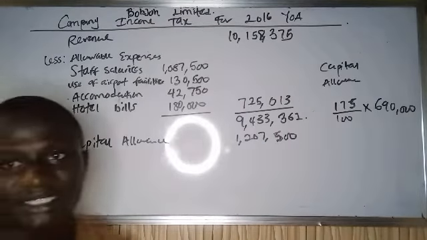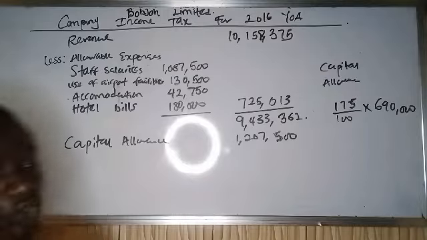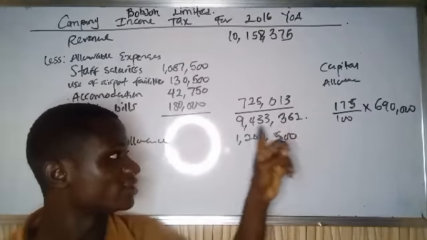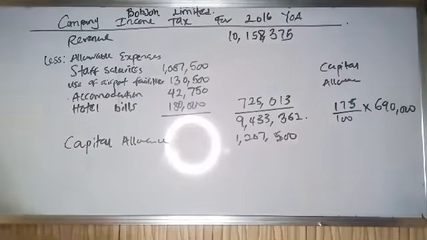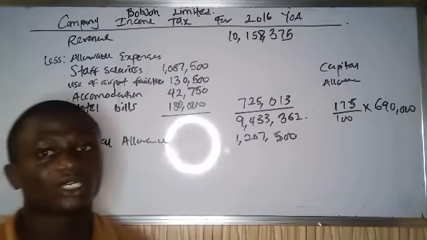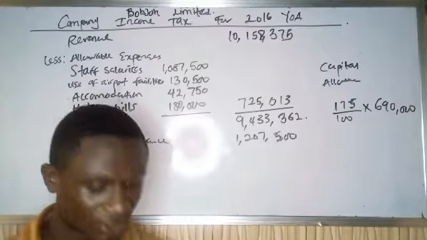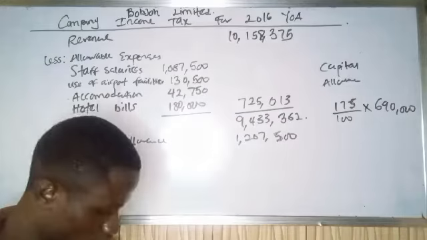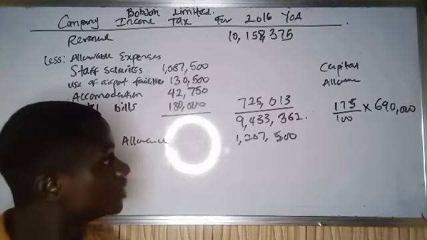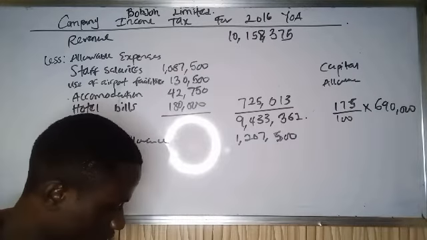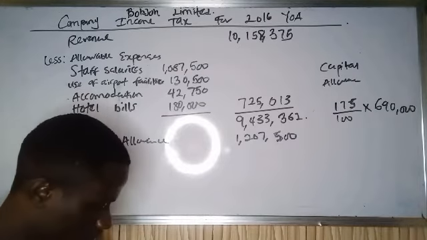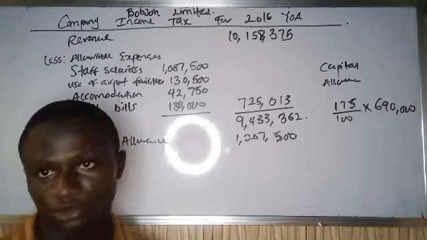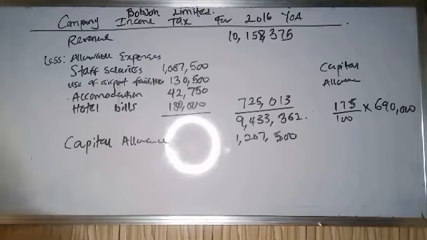So let's see if my capital allowance does not exceed 2/3 of my income. I already said that your capital allowance must not exceed 2/3 of your taxable income, and this is my taxable income. So 2/3 of 9,433,362 is 6,288,000, and our capital allowance is not even up to that. So we are free. We can continue our computation.